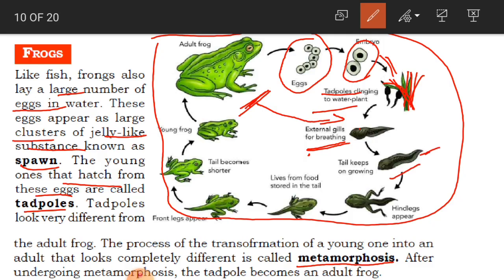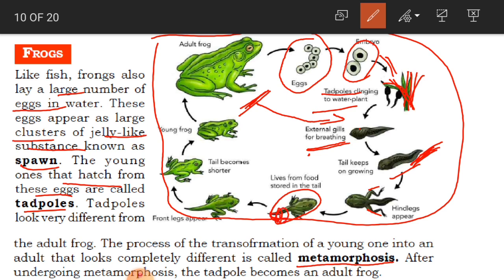The tail keeps on growing. And now at this stage, what happens? Hind legs appear. Hind legs in the sense the back legs. And in this stage, it is going to live from the food which is stored in the tail.